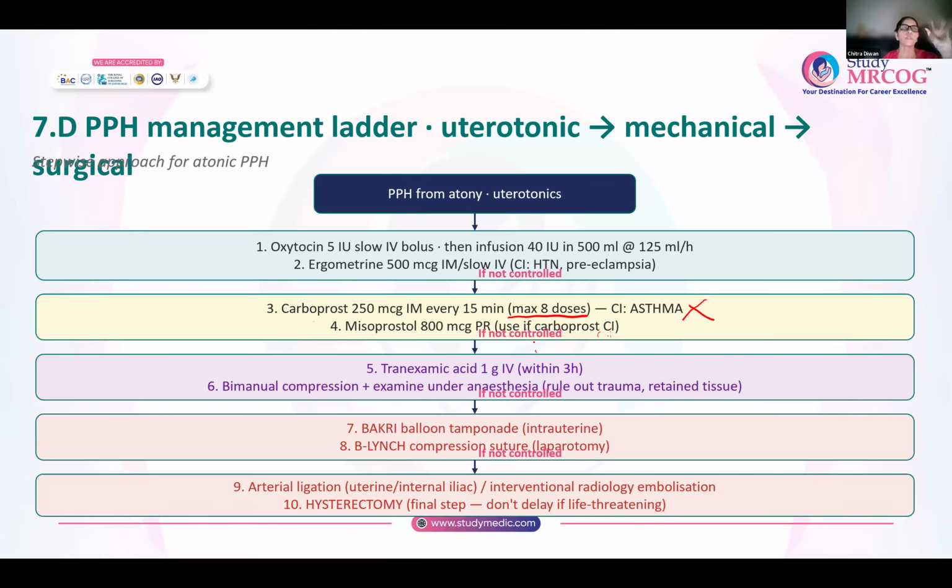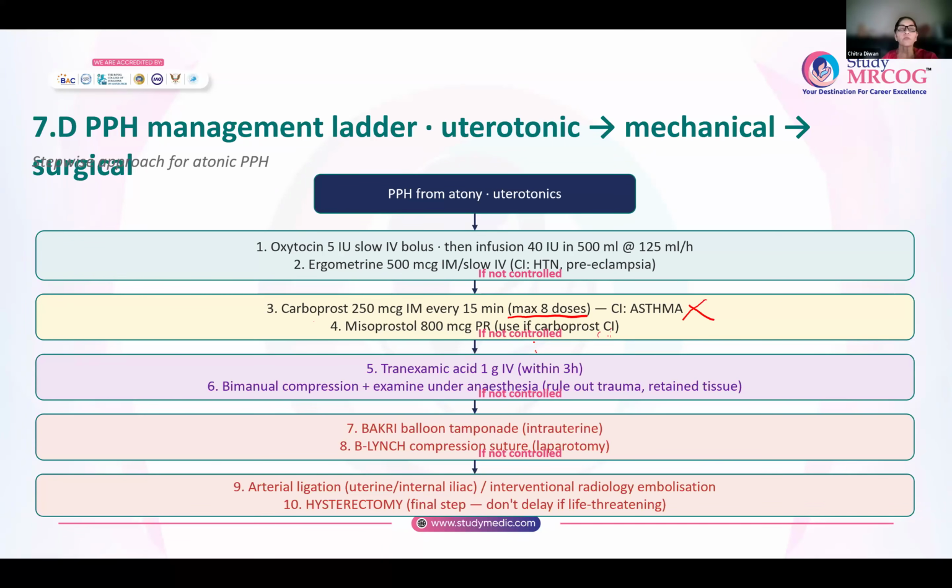If not controlled still, then bimanual compression, examination under anesthesia to rule out trauma or retained tissue. If still not controlled, you can do an intrauterine Bakri balloon, or shift her to the theater for a laparotomy and to put a brace suture, that means the B-Lynch compression suture.